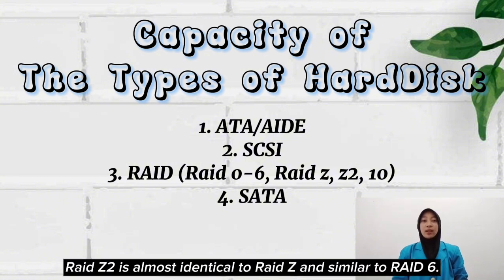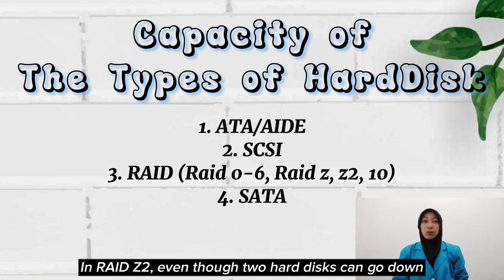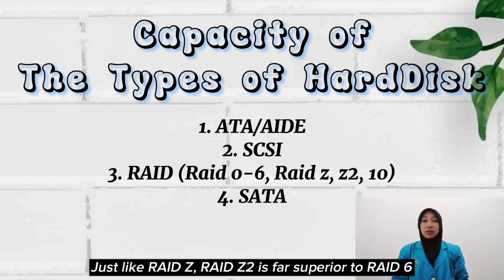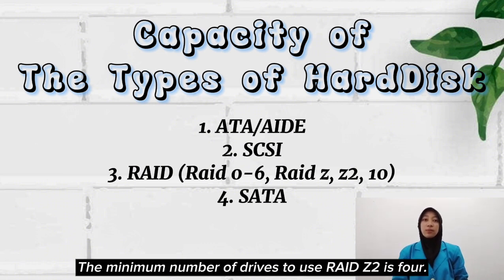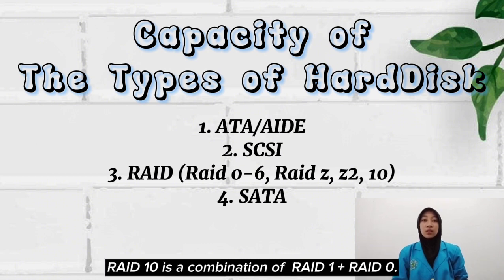RAID Z2. RAID Z2 is almost identical to RAID Z and similar to RAID 6. In RAID Z2, even though two hard disks can go down at the same time, the data will remain safe and easy to access. Just like RAID Z, RAID Z2 is far superior to RAID 6 because it has many other features. The minimum number of drives to use RAID Z2 is 4. RAID 10. RAID 10 is a combination of RAID 1 plus RAID 0.